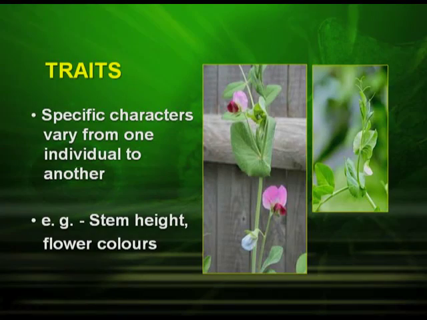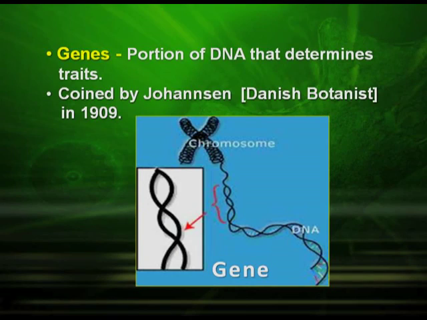Now, we often talk about traits. What are these traits? These are specific characters that vary from one individual to another. For example, let us take a plant: a tall plant and a short plant, or flower color, maybe red or white. So, the different characters that we study in genetics are called traits. Now, what are genes? Genes are portions of DNA that determine characters, and the term was coined by Johannsen, a Danish botanist, in 1909.